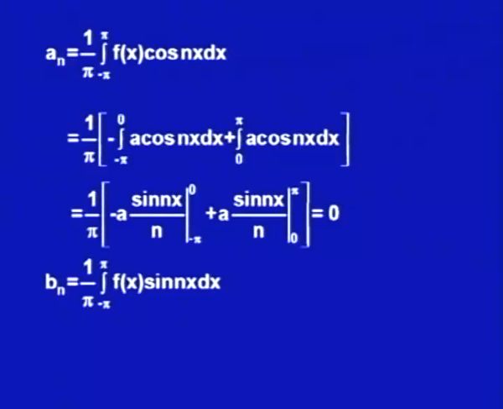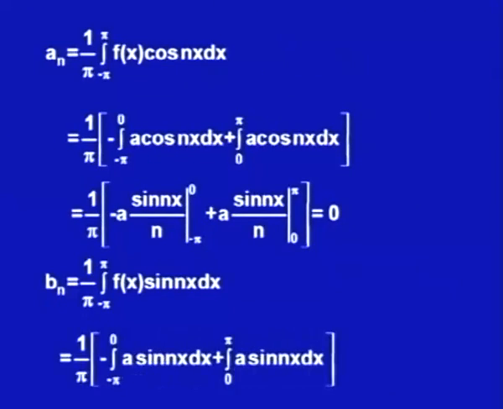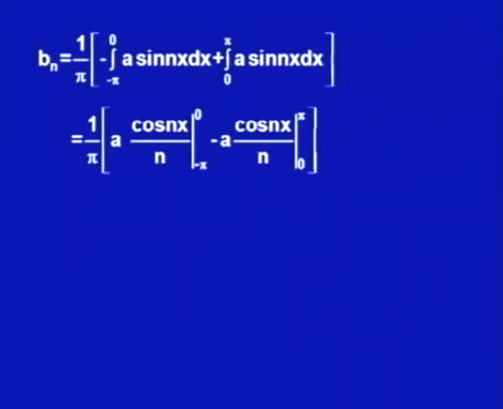Now, let us come to b n. b n is 1 upon pi integral minus pi to plus pi f(x) sin nx dx. Again we will put the value of f(x): from minus pi to 0 it is minus a times sin nx dx, plus integral 0 to pi of a times sin nx dx. Now, if I integrate it, we get 1 upon pi, a times the integral of sin nx, which is minus cosine nx upon n, and minus a times cosine nx upon n from 0 to pi.